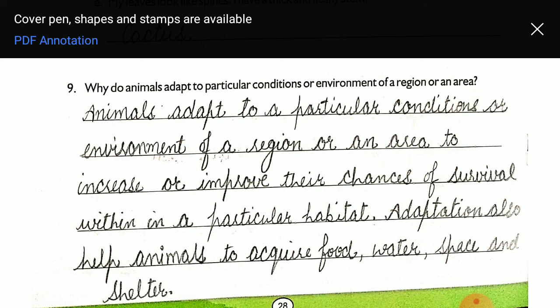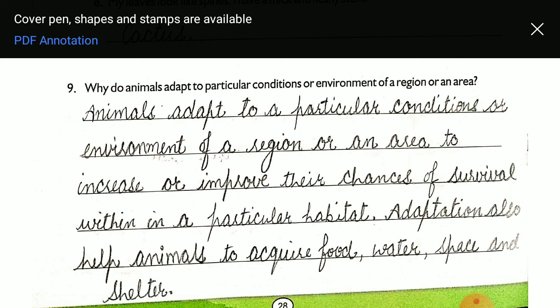Like we will take the example of fish. Why has fish adapted itself to live in water? Fish has gills, right? Because if fish did not have gills, then was it possible for the fish to survive in water?